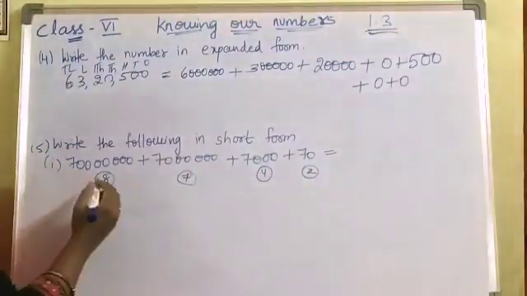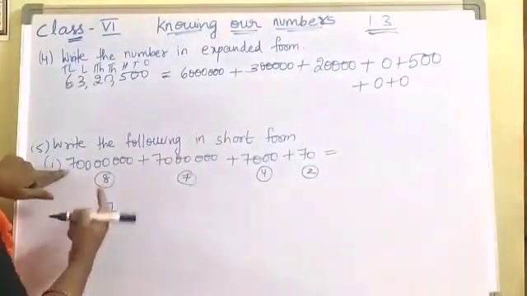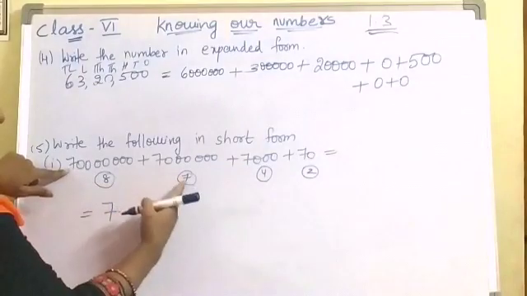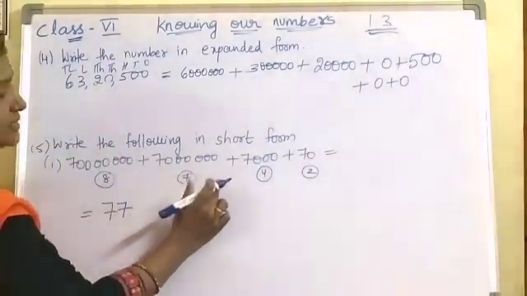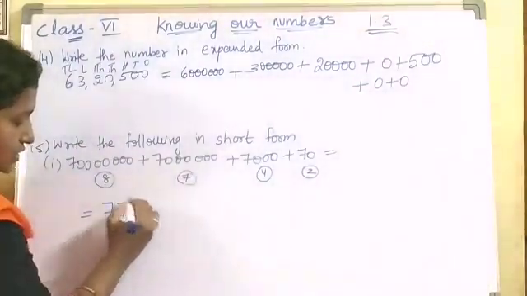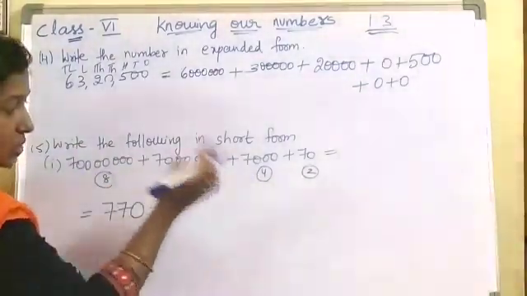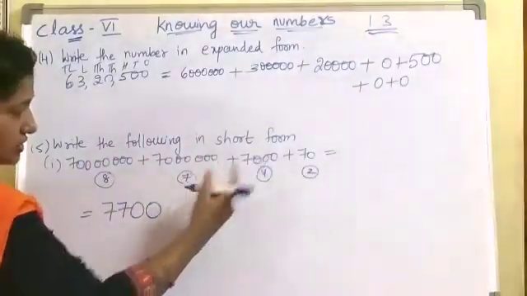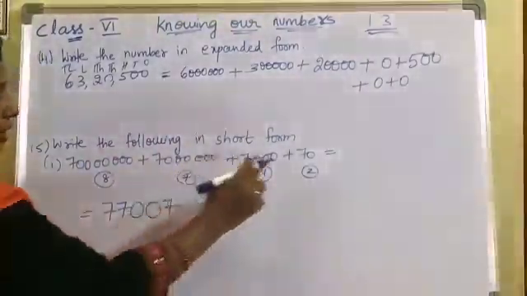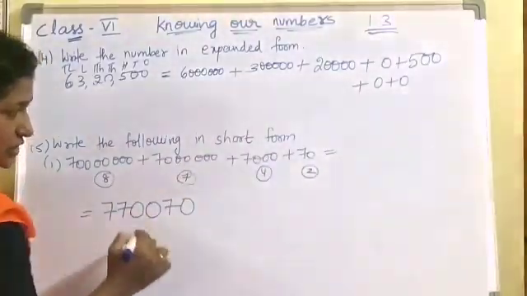Okay. In between so many numbers are missing. Isn't it? So first I write 7. 8th digit. Okay. Next 7th digit is there. Okay. First number is 7. Coming to next 6th digit is missing. So you should write 0. Next fifth digit is also missing. So 0. Next fourth digit is there. What is the first value? Is 7. Coming to third digit is missing. 0.